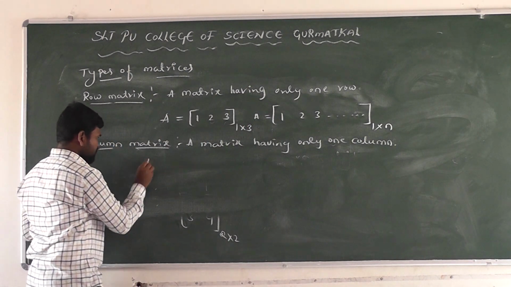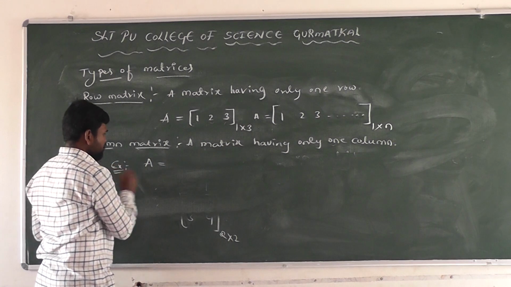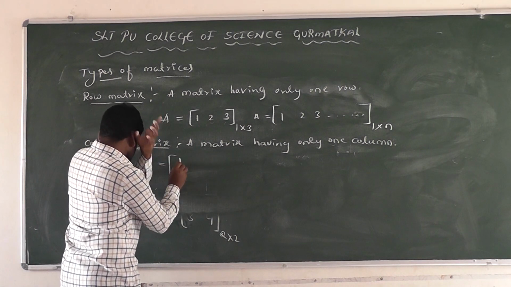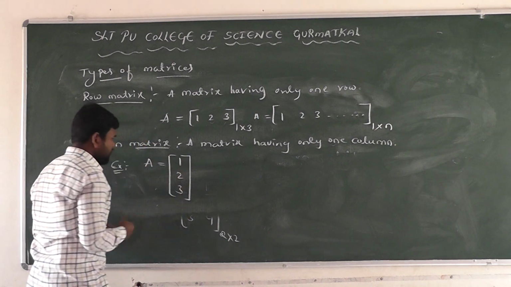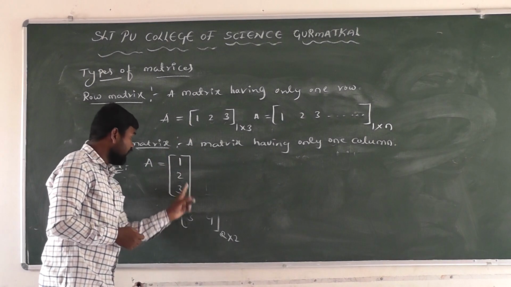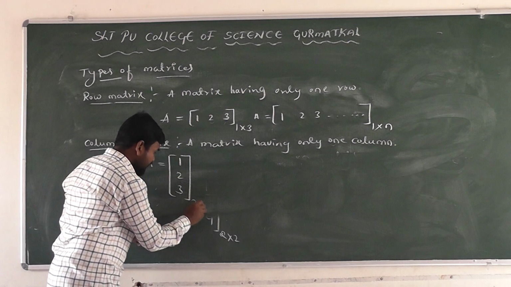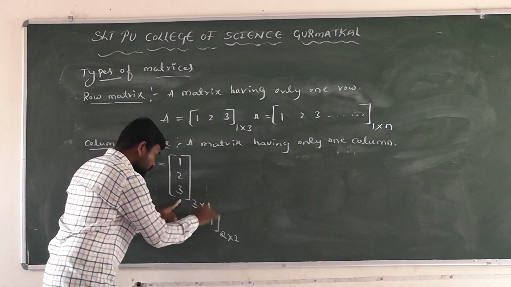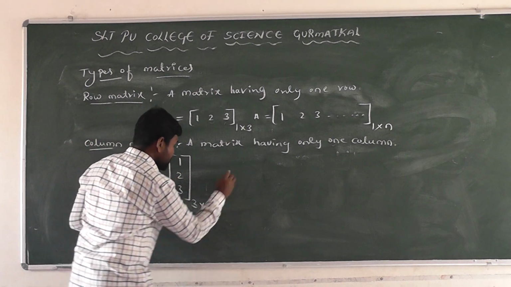For example, A equal to this matrix. Here how many columns are there? One column. First we have to denote the rows. How many rows? 3 rows cross 1 column. What is the order of this matrix? 3 cross 1 order.